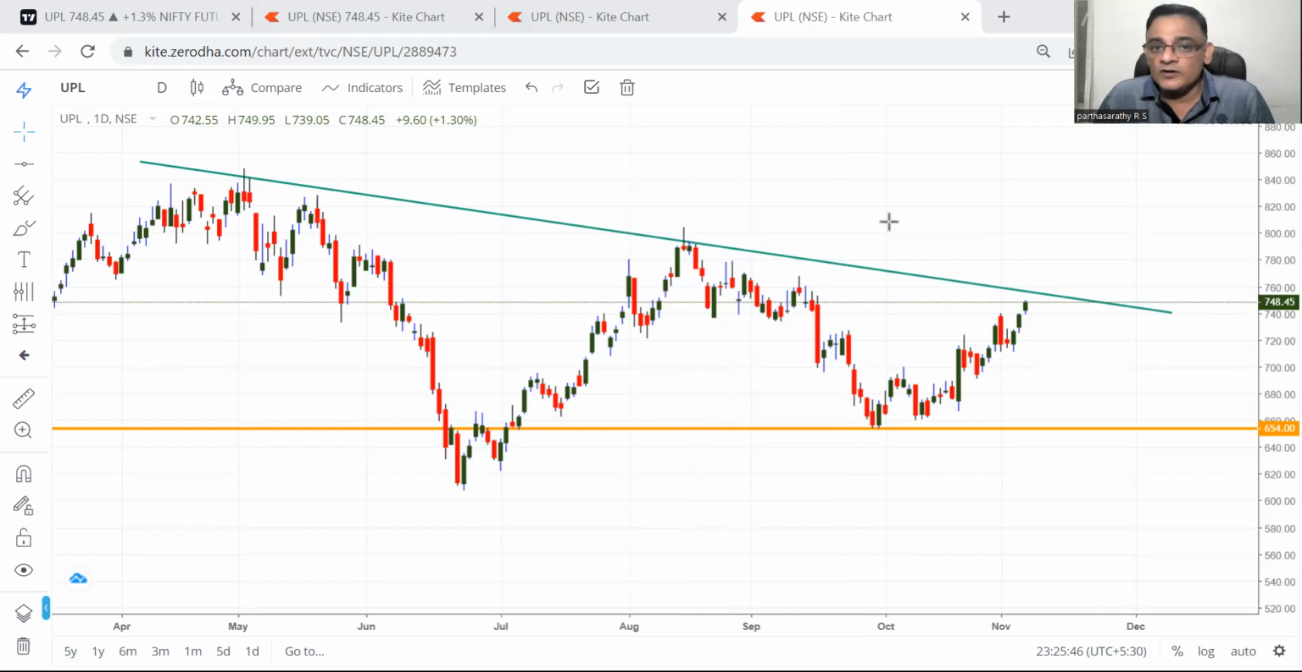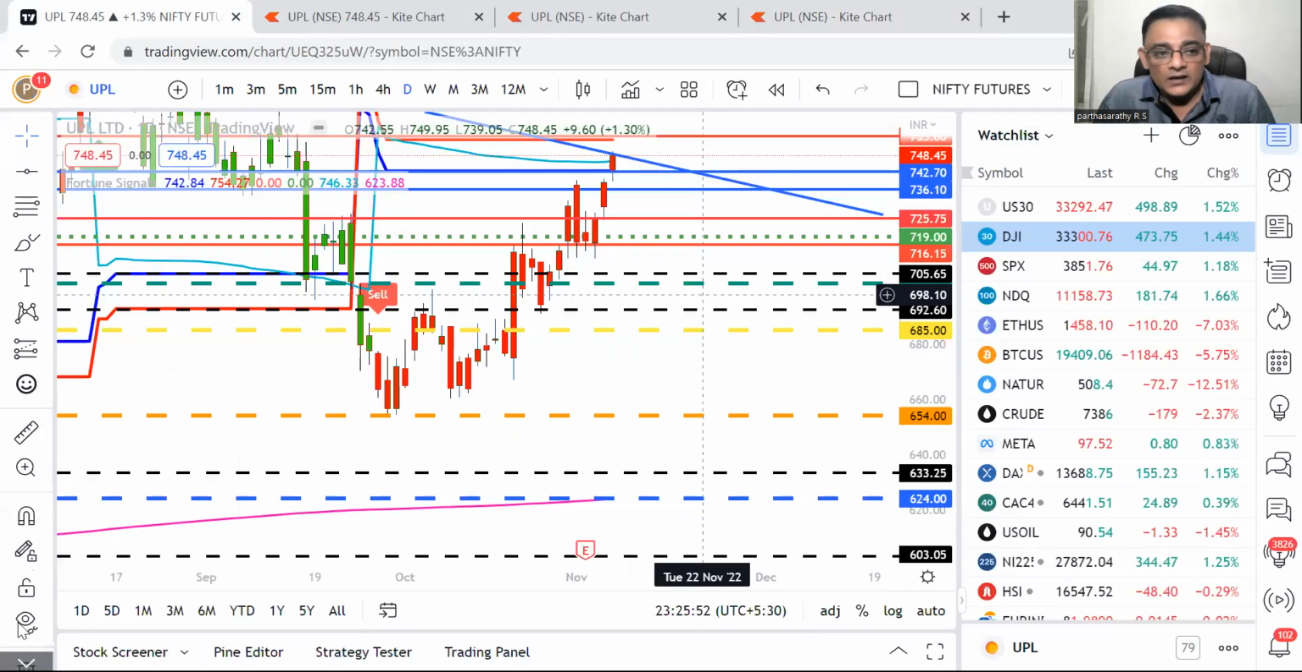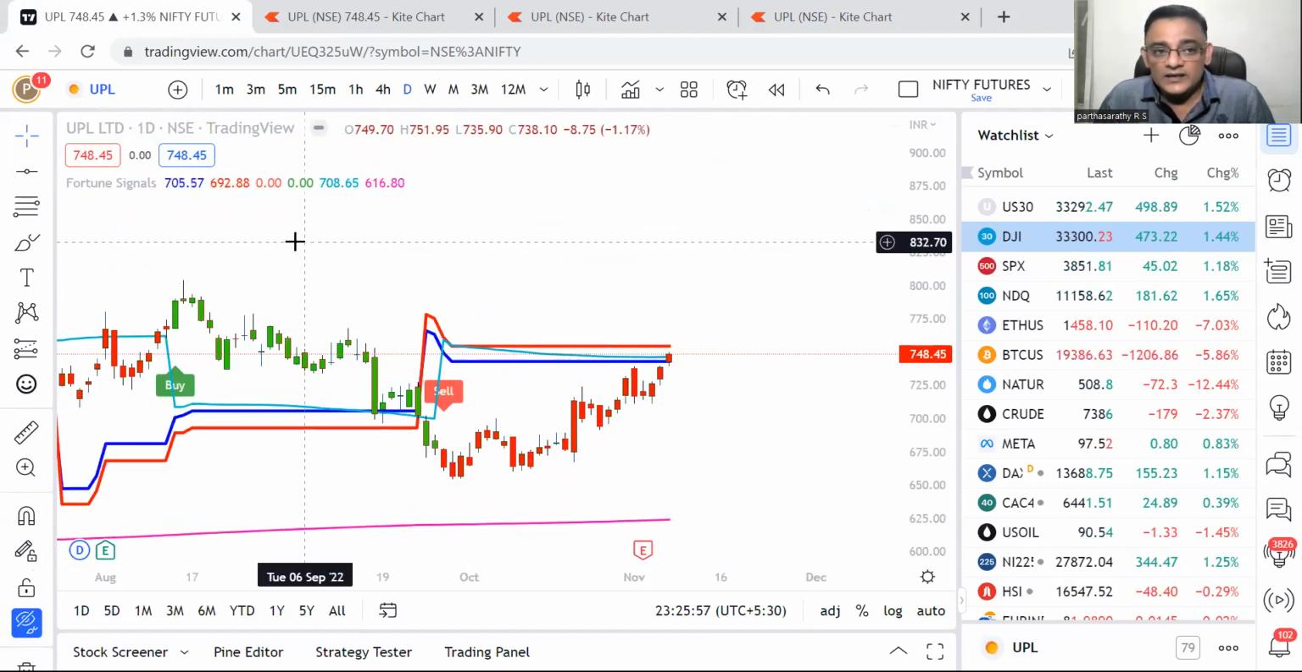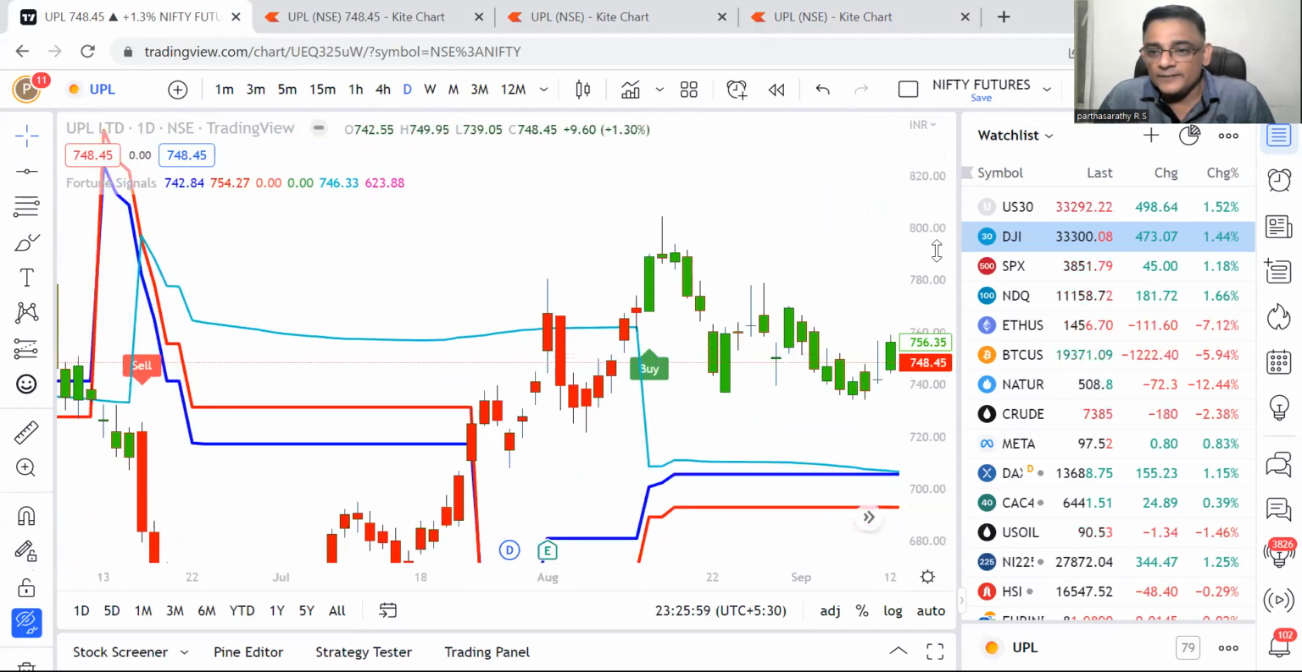For this, my fortune signals will answer why it is the top. Why? Because it gave a buy, and none of the candles closed above this candle high. So this is the fake trap. This is a trap. So I can identify that high is the trap based on my fortune signals.